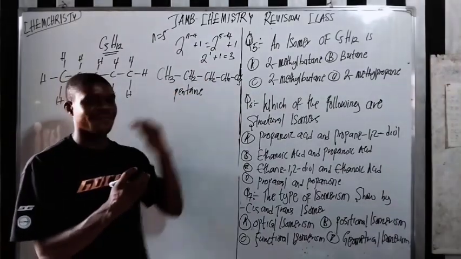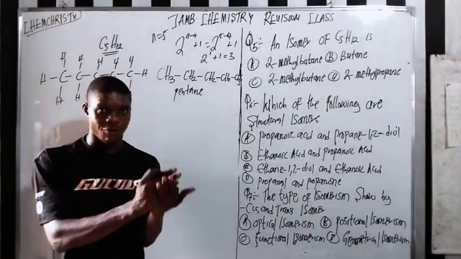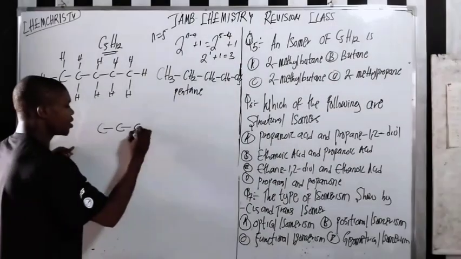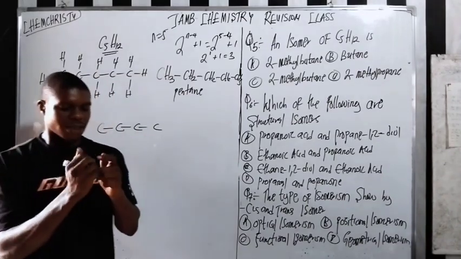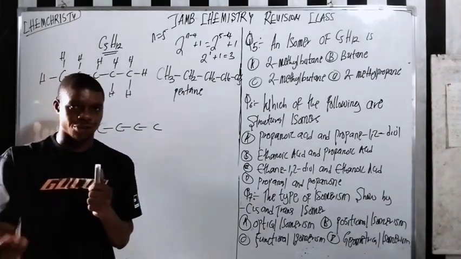To get a different structure, now the parent chain is 5. Let's reduce the parent chain to 4: here we have 1, 2, 3, 4. Now I have 1 carbon left. Where can I place the carbon atom that will help me get a different structure?